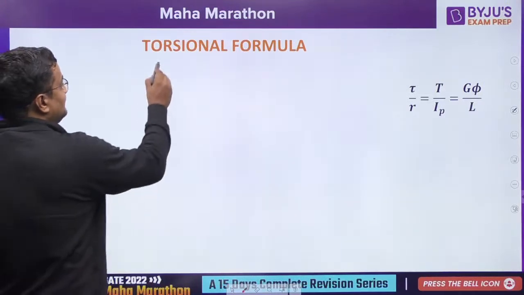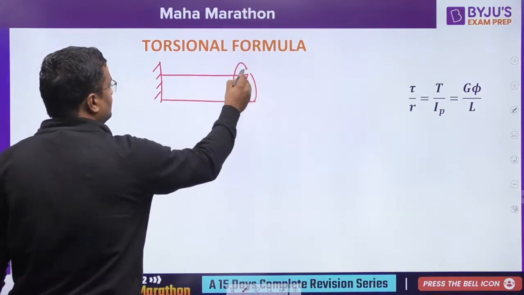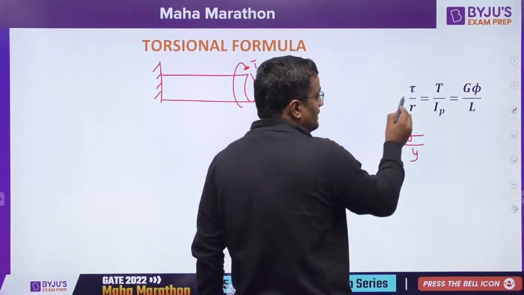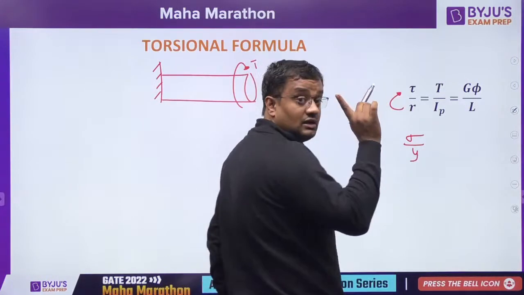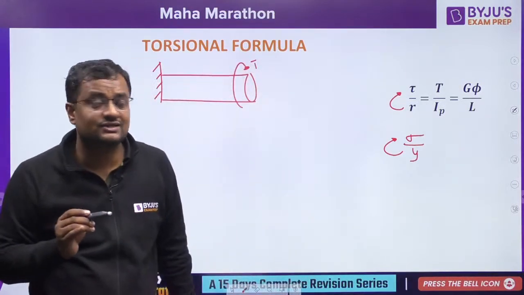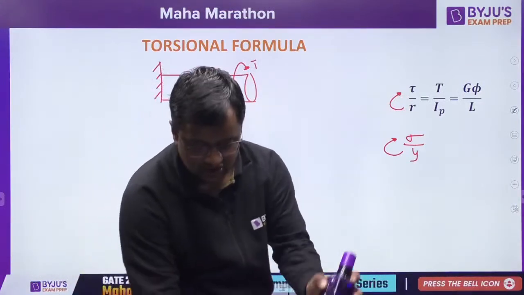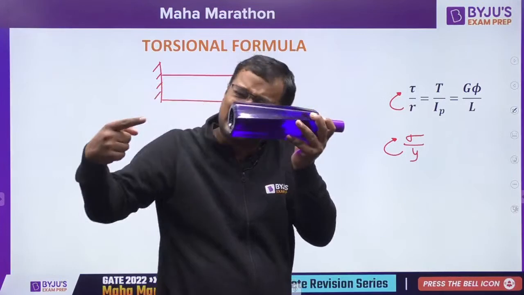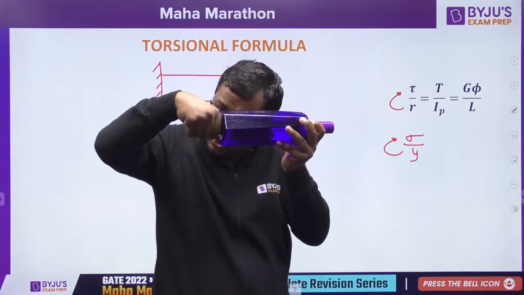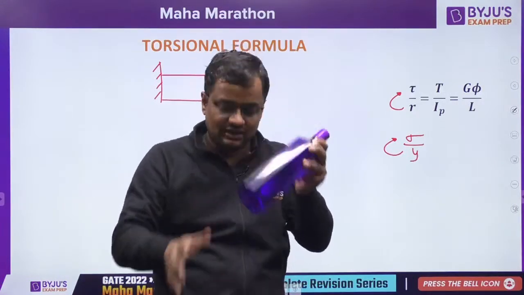Now what is the torsion formula? See guys, it is the same as the bending formula, exactly the same. Like there was sigma at y distance from the neutral axis, here there is shear stress at r distance from the center. Because torque is producing shear. In this bottle, if I apply a torque, I am not compressing it, not elongating it, I am providing shear.